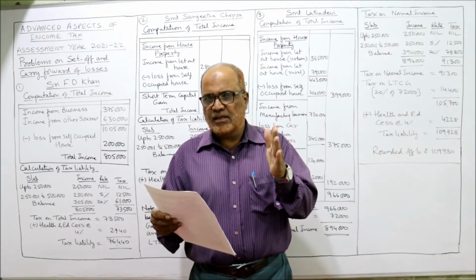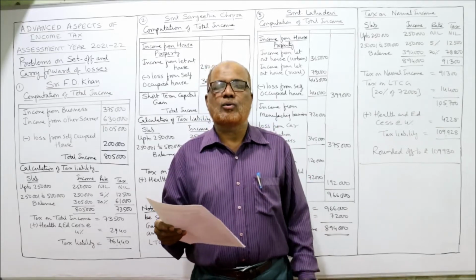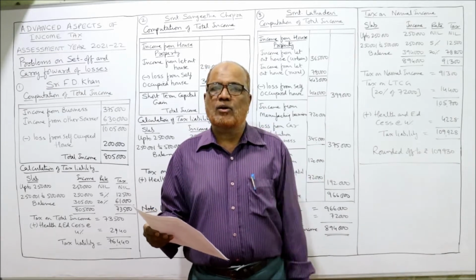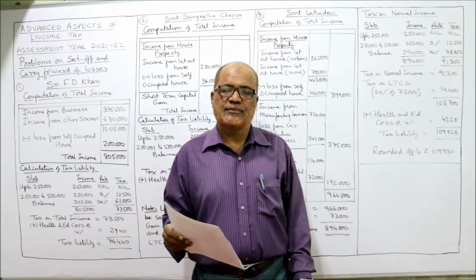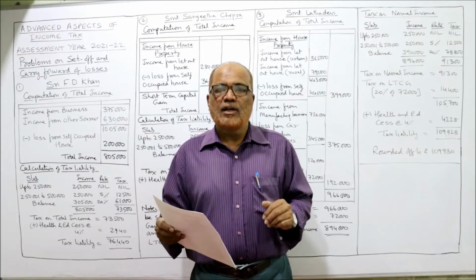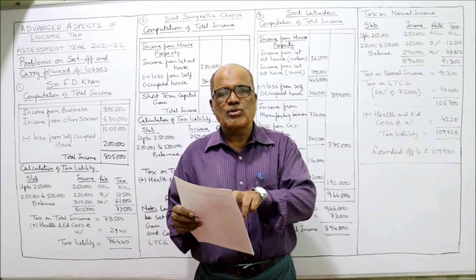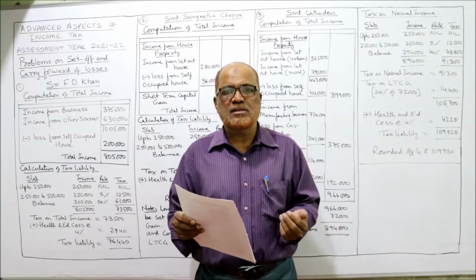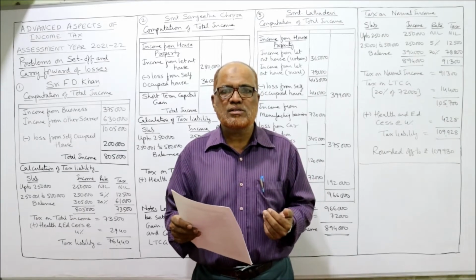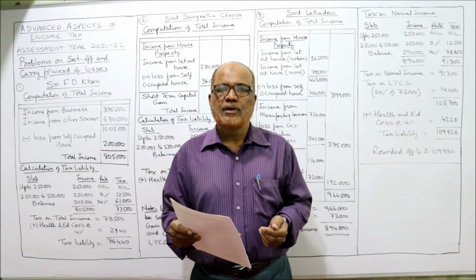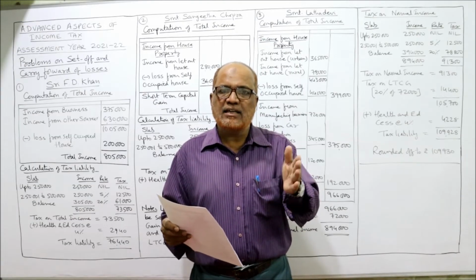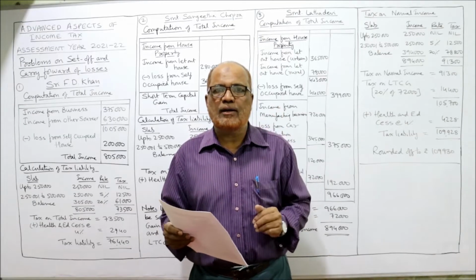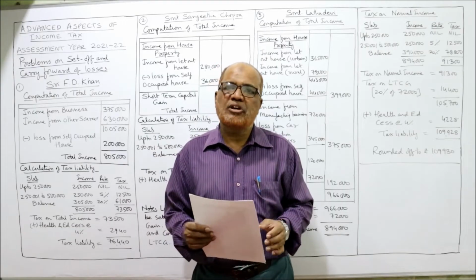Income from business, and there is a loss on self-occupied house. This is inter-head set-off. The loss from self-occupied house can be deducted from income from business and income from other sources. 2 lakh rupees is given. From assessment year 2018-19, the maximum limit is 2 lakh only. So a 2 lakh rupees deduction we can give.